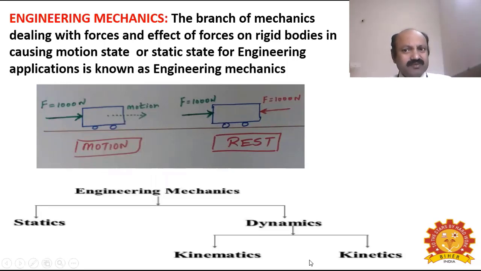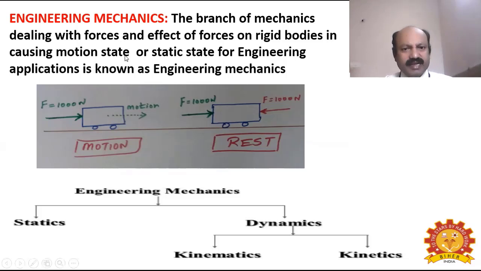In engineering mechanics, we are going to consider only the rigid body. We are not going to discuss a deformed body. Mechanics is a branch of science which studies the effect of force on different bodies. There are different kinds of effects of forces, but when we restrict our study to rigid bodies, and to the effect of force in causing a motion state or a rest state, that particular branch of mechanics we call engineering mechanics.